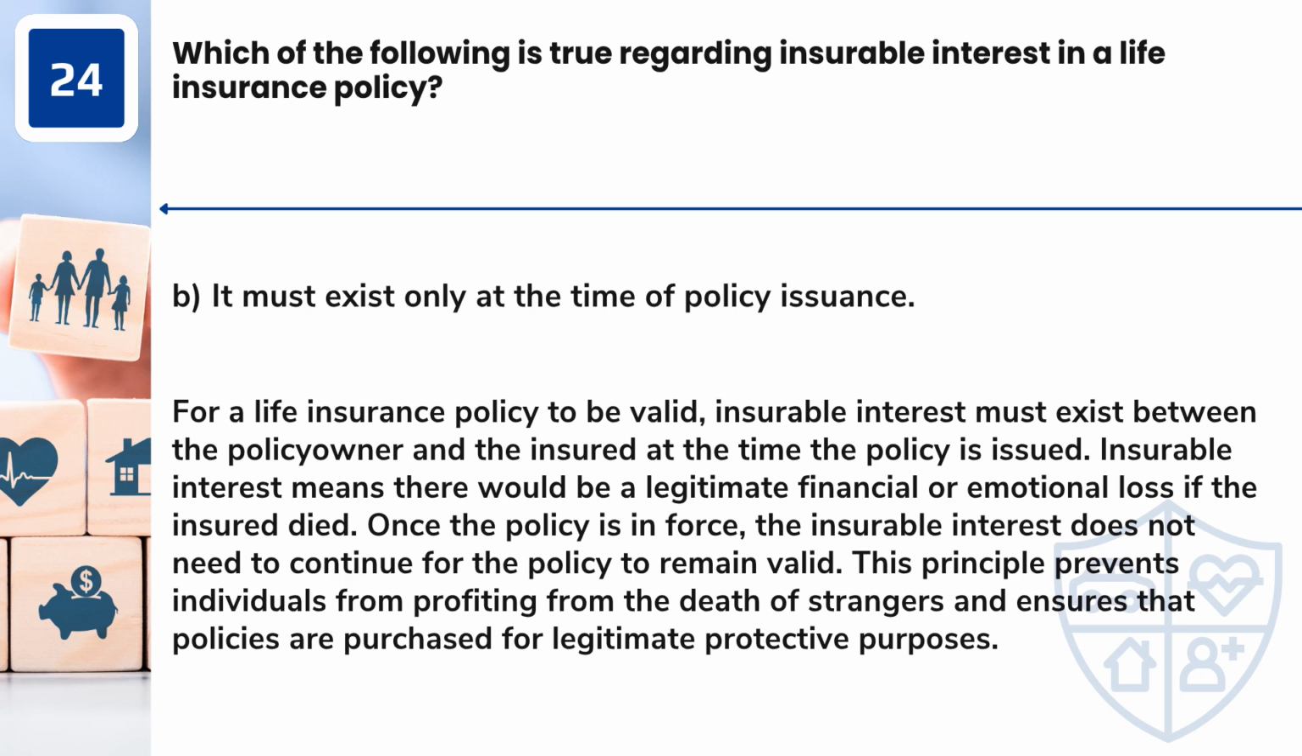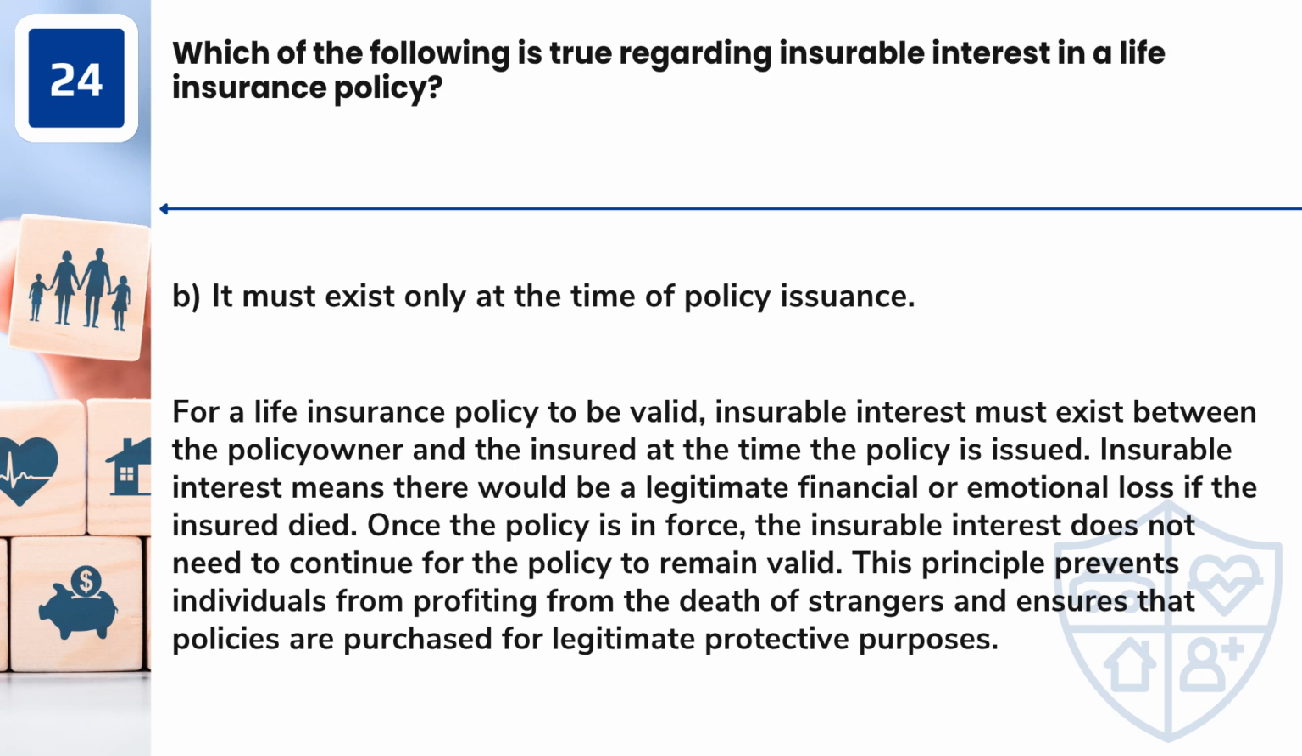Answer: B. It must exist only at the time of policy issuance. For a life insurance policy to be valid, insurable interest must exist between the policy owner and the insured at the time the policy is issued. Insurable interest means there would be a legitimate financial or emotional loss if the insured died. Once the policy is in force, the insurable interest does not need to continue for the policy to remain valid. This principle prevents individuals from profiting from the death of strangers and ensures that policies are purchased for legitimate protective purposes.